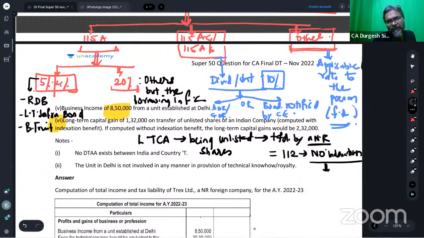No indexation, and the rate would be at 10%. LTCG rate is 10%. This is what the situation is, friends.